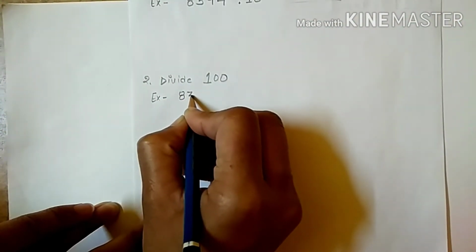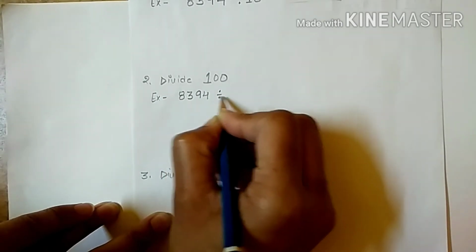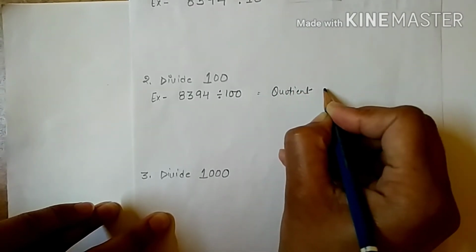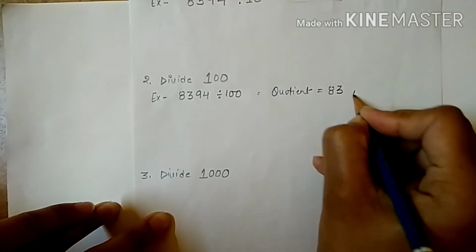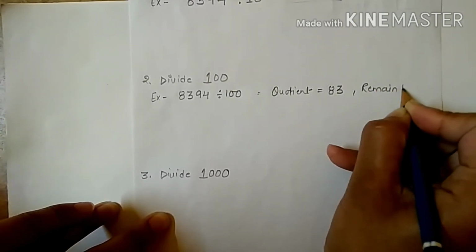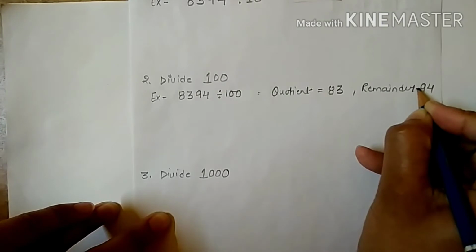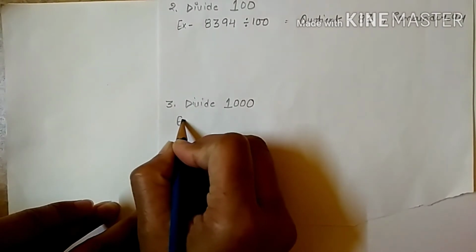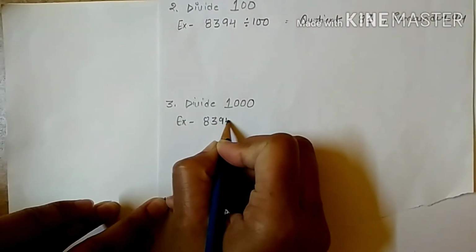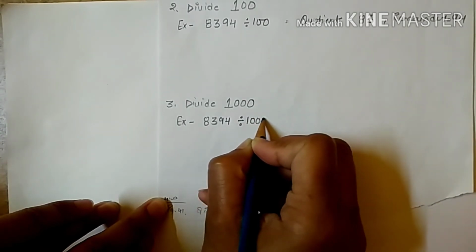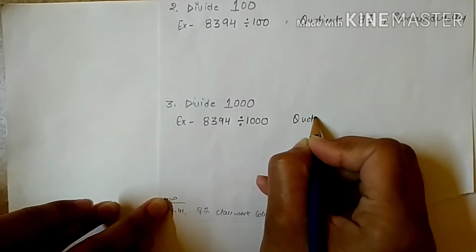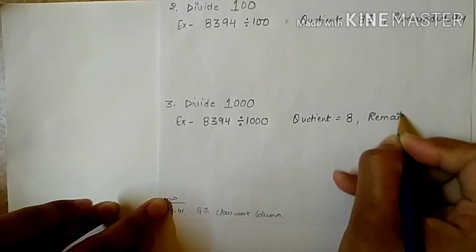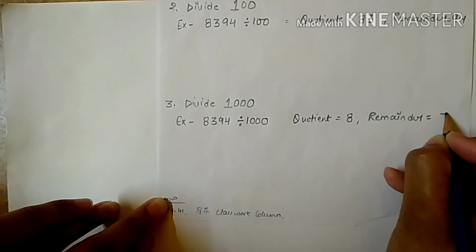Similarly, if I divide the same number 8394 by 100, I get quotient 83 and remainder 94. Similarly, if I divide the same number 8394 by 1000, I get quotient 8 and remainder 394.